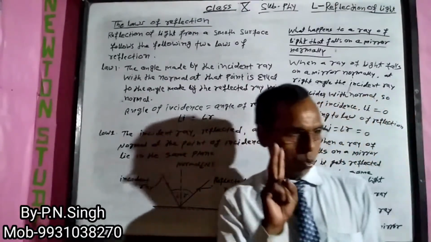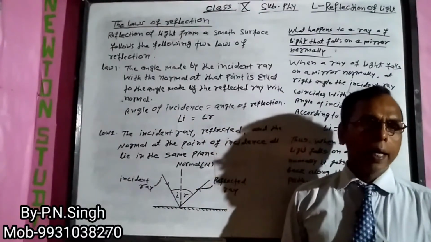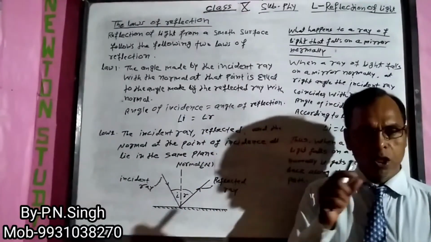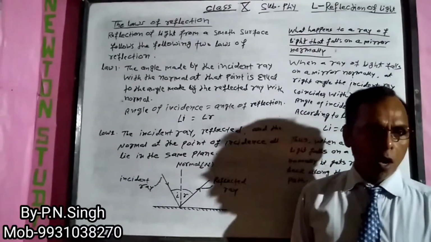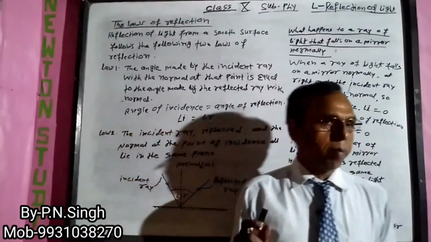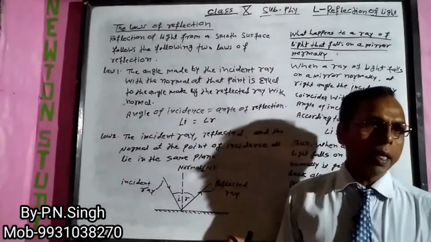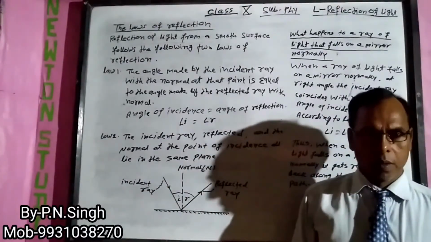There are two laws of reflection. First, the angle made by the incident ray and normal is equal to the angle made by reflected ray and normal.